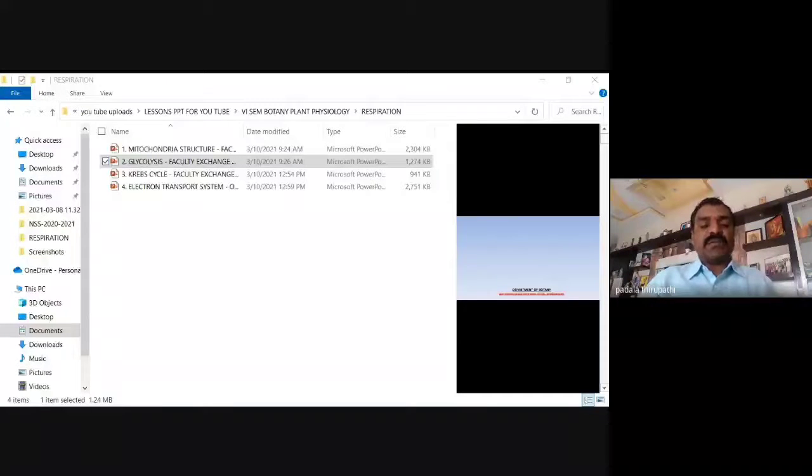Okay. Then in this glycolysis, how many steps are involved, or which type of enzymes are involved? In glycolysis, a sequence of 10 enzymes. So 10 enzymes means 10 stages are required for the partial oxidation of glucose to form 2 moles of pyruvic acid. 10 steps. So each step is necessary.